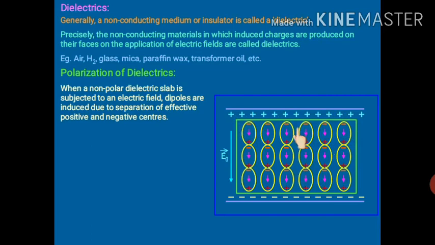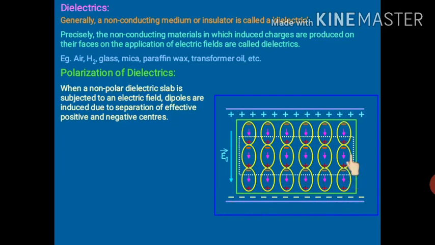This development of dipole moment on the application of an electric field is known as polarization of dielectrics. I think this is clear. So E0 is the external electric field. Now the negative charge will remain bound to the positively charged plate, since they have a force of attraction, and on this side, as it is a negatively charged plate, the positive charge will remain bound to it.